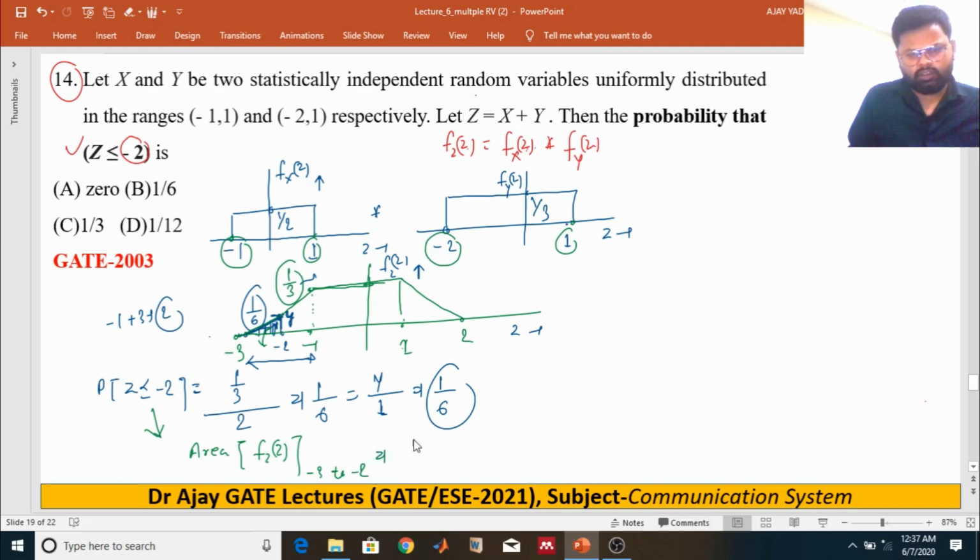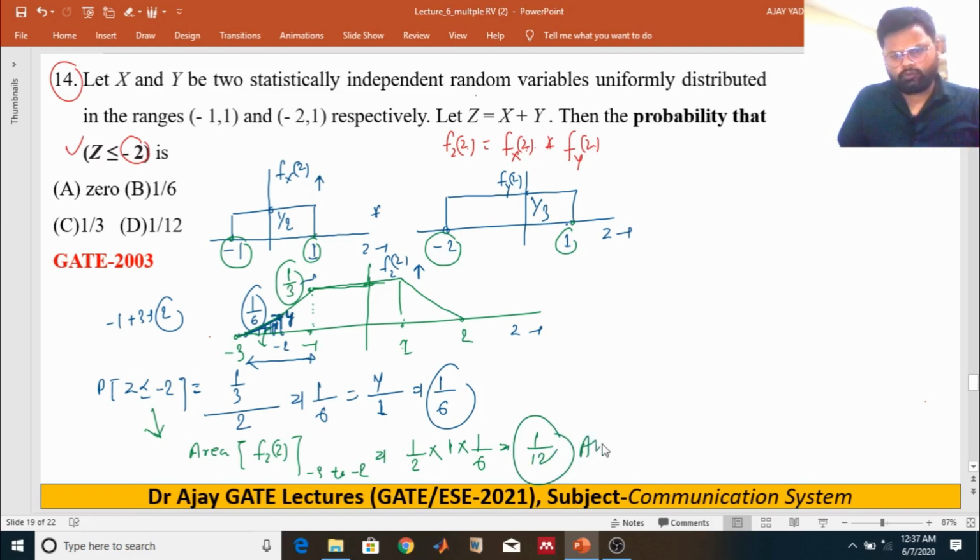This is 1 upon 2 times base, which is 1, times height, which is 1 upon 6. That is 1 upon 12. So your answer is 1 upon 12. I mean, D part is your right answer, right? So this is how I solve these problems.